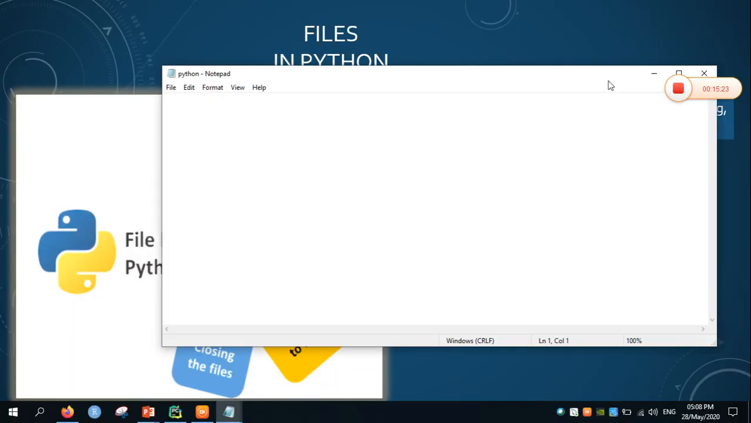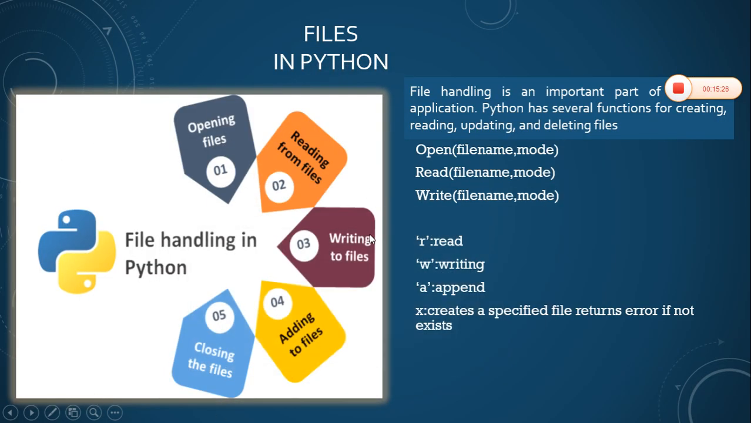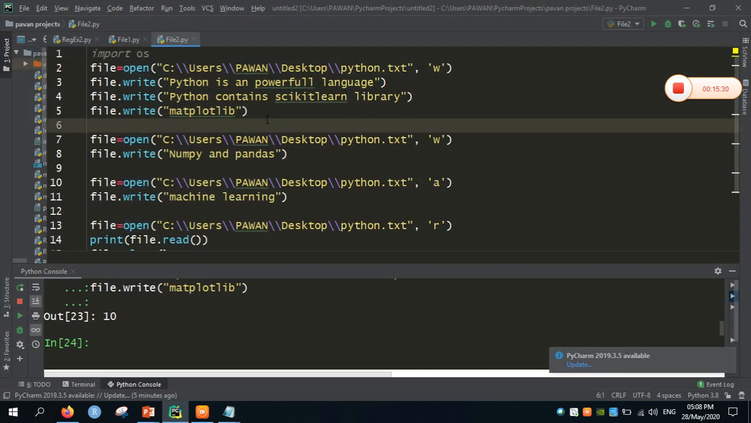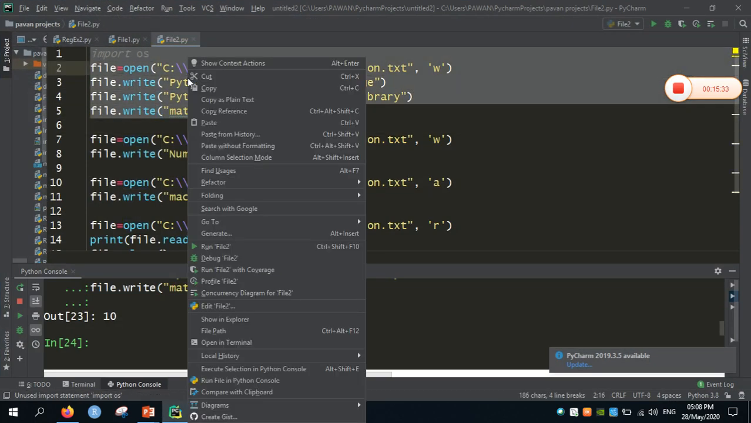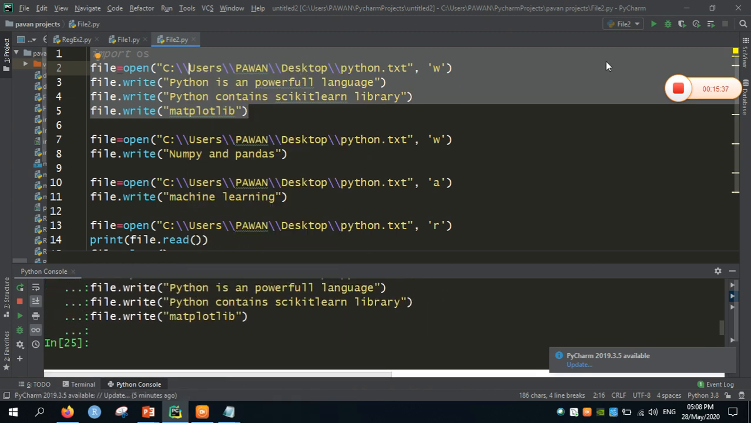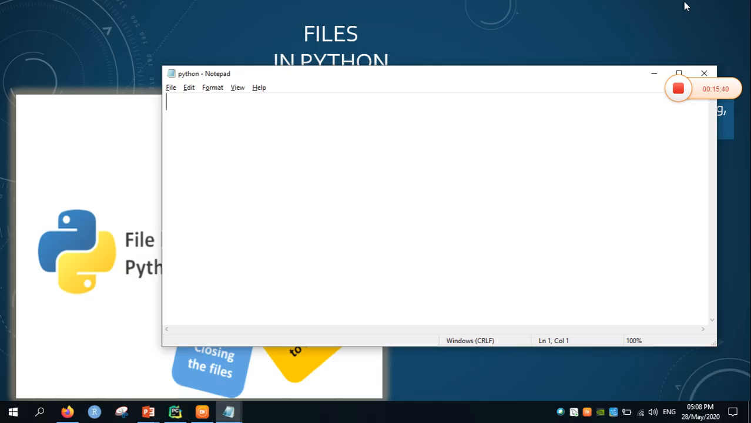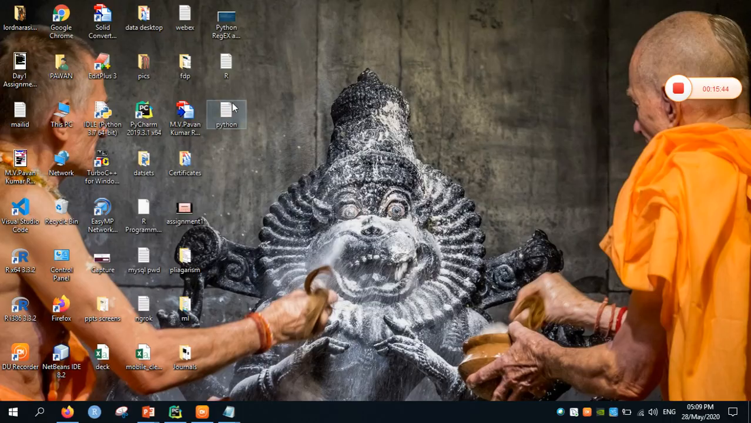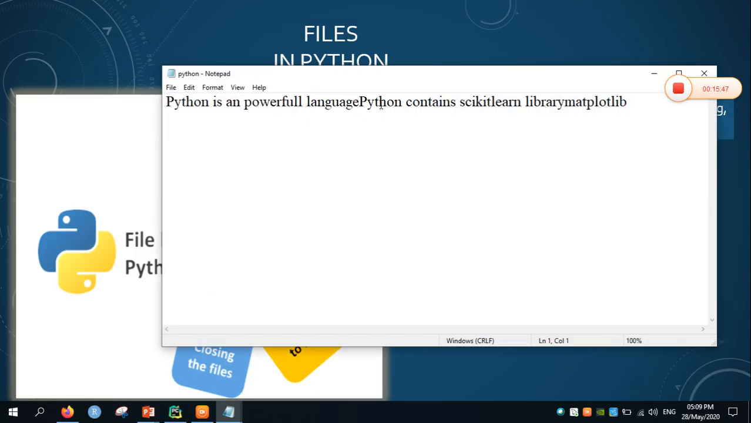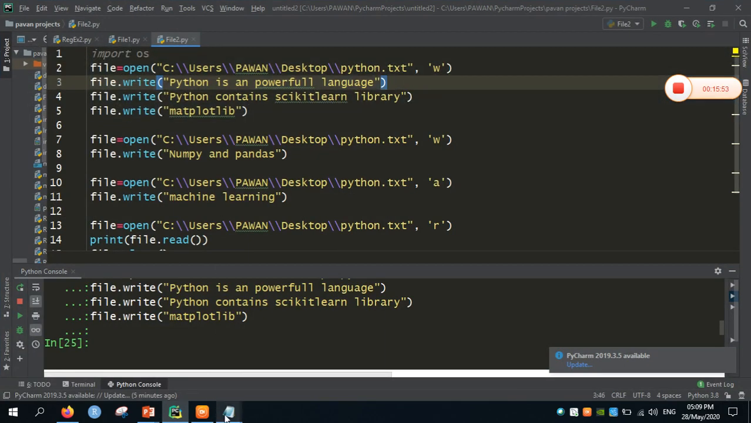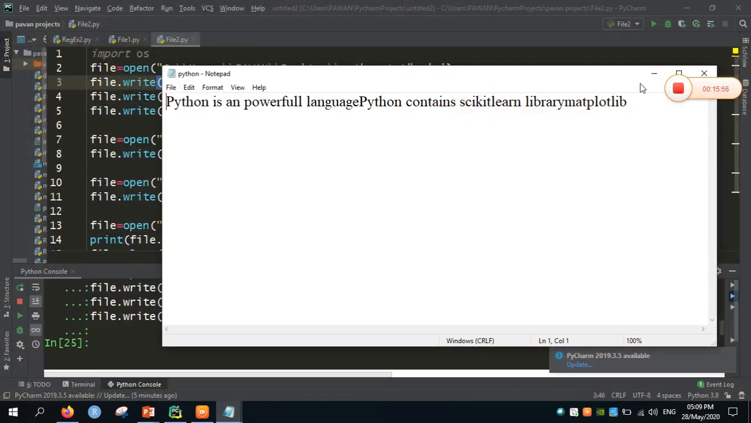Yeah, python.txt. Python is a powerful programming language. Python contains scikit-learn library and matplotlib. So the file was opened and the data was included. So in this way we can write the data in a file.